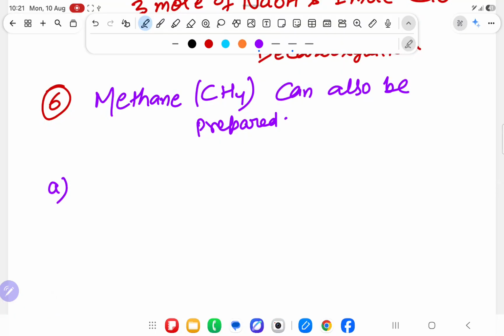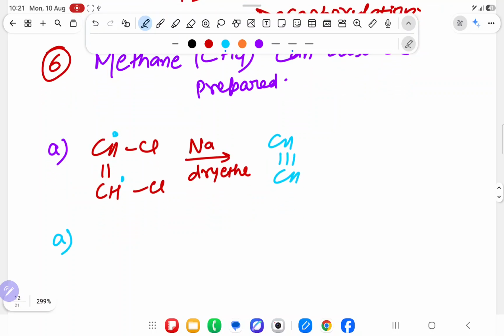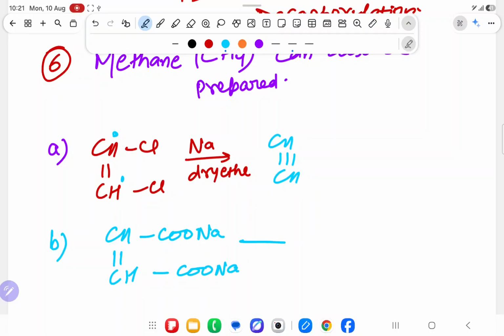Suppose the first question I have written is CH double bond CH with Cl in presence of Na and dry ether. Sir, this is the Wurtz reaction you are talking about. Yes, this will go, a dot will come, and you are getting CH triple bond CH. But with this Cl, I have taken CH double bond CH with COONa, and I have used soda lime decarboxylation, NaOH plus CaO.